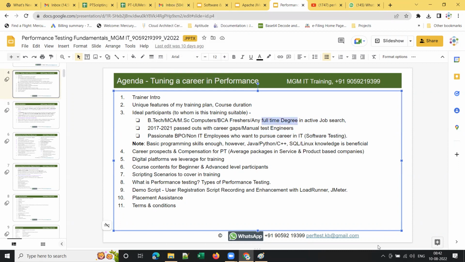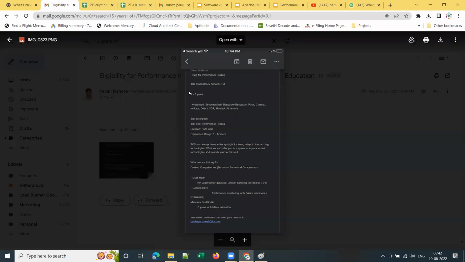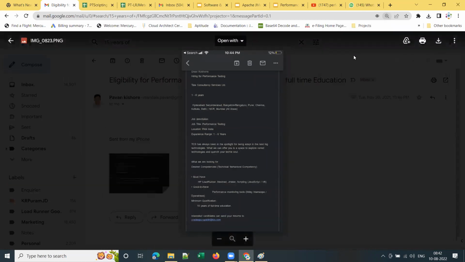If you want, I'll show you some screenshots as well, which I got from TCS. TCS strictly used to take only BTech and MCA candidates before. However, from the past 1 to 2 years, they are saying any 15 years of full-time education is okay for us. So let me quickly pull that up. This is one of the requirement mails from TCS. Is it visible, guys? Yes, sir. Let me zoom in.